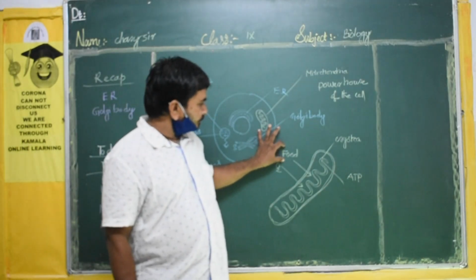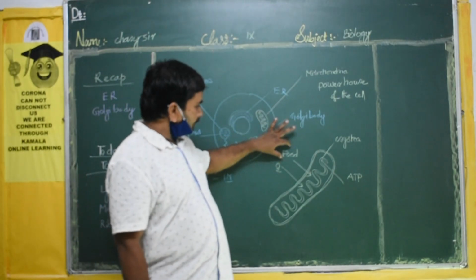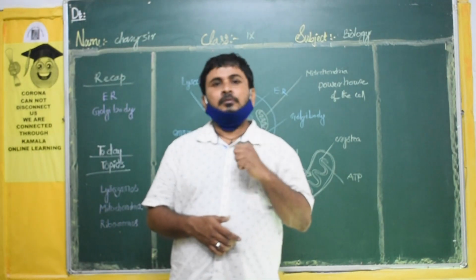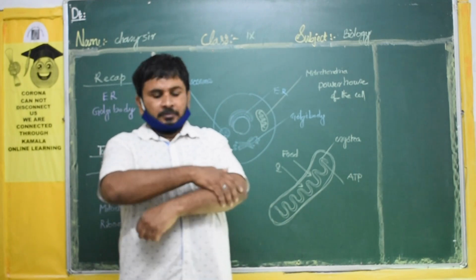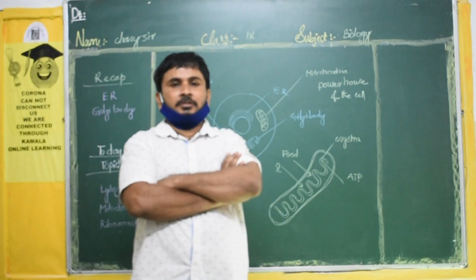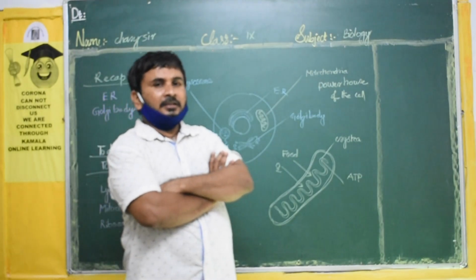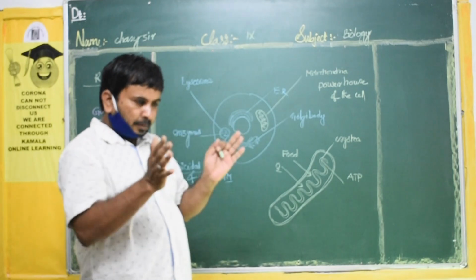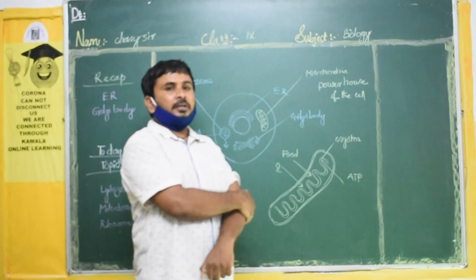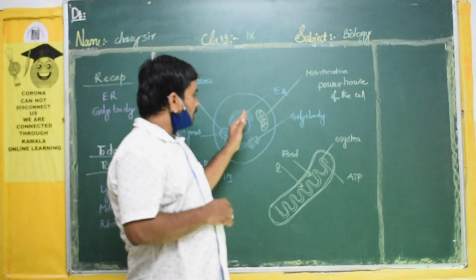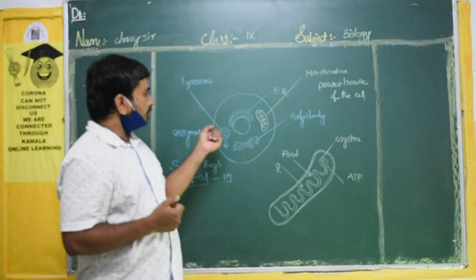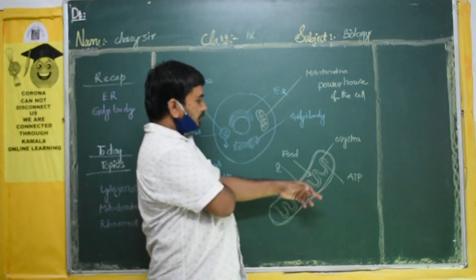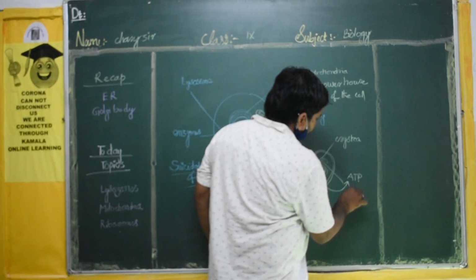Food contains some energy. That energy will be burned with the help of oxygen. Generally, how does a candle burn? Tell me, students, how does the candle burn? With the help of oxygen only. It will take oxygen and it will burn. Yes or no? Same here also, food will be broken down with the help of oxygen. That's why you are taking oxygen. So inside the cell, mitochondria will take the food, mitochondria will take the oxygen, and that will be burned inside the mitochondria. It will produce energy in the form of ATP.